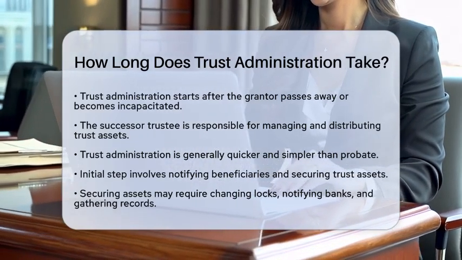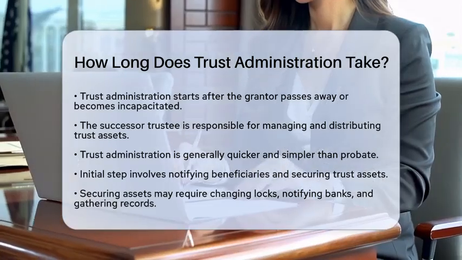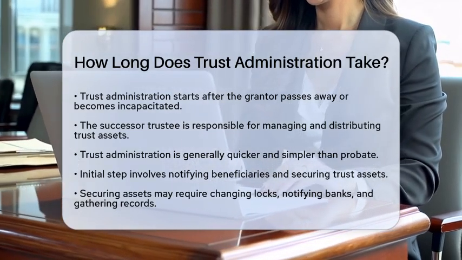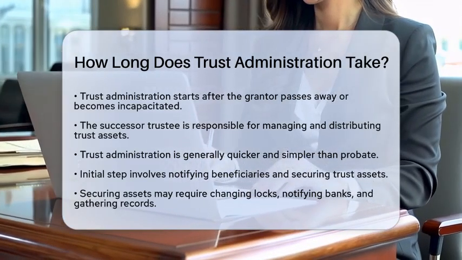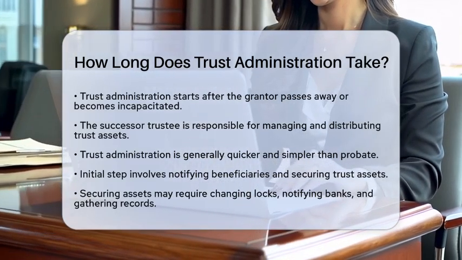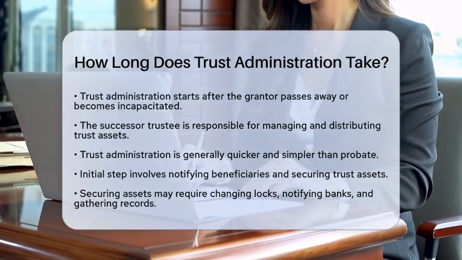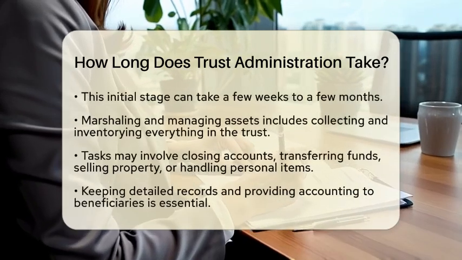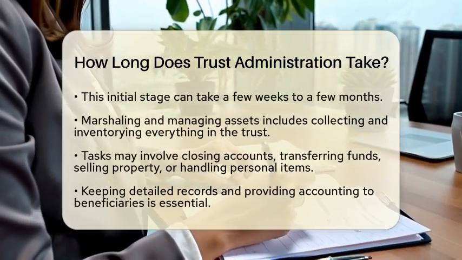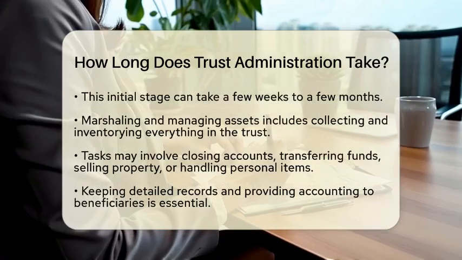First, the successor trustee must notify all beneficiaries and heirs. This includes securing the trust assets, which may involve changing locks, notifying banks, and gathering important records. This initial stage can take anywhere from a few weeks to a few months, depending on how complex the assets are and how quickly everyone responds.